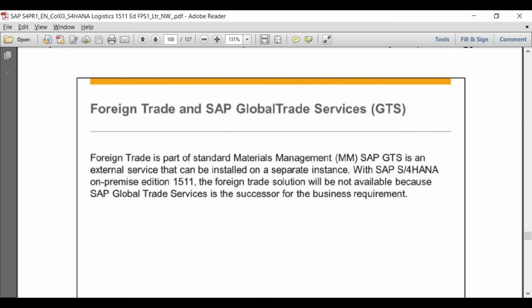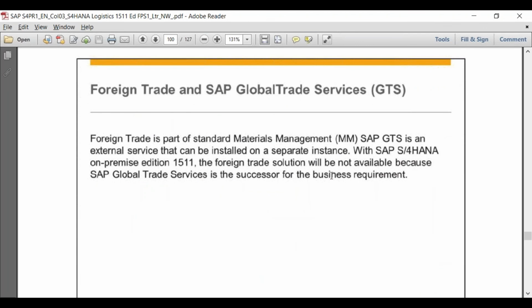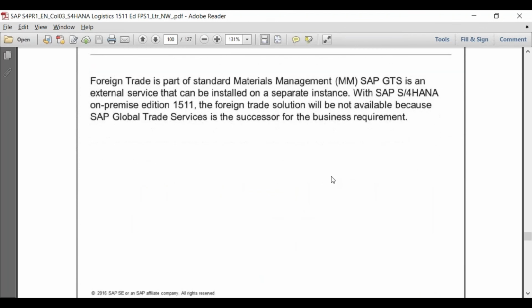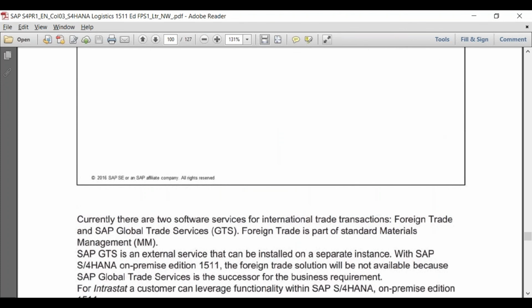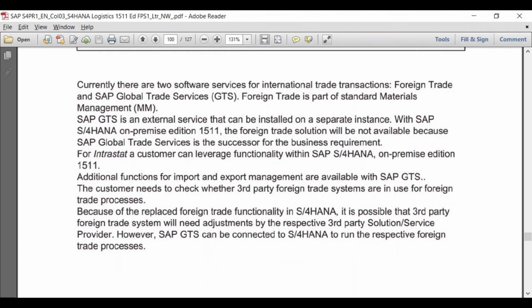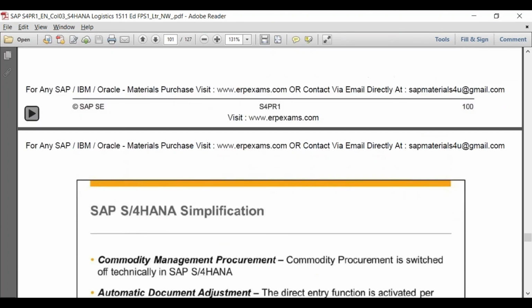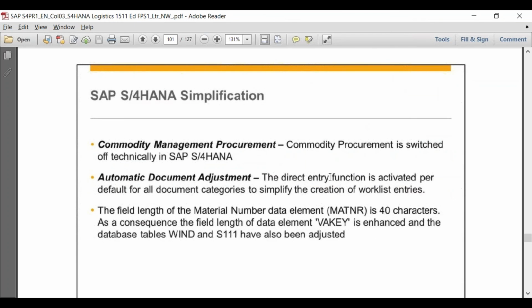Foreign trade and GTS, we discussed foreign trade functionality. It is only available for intrastat reporting. Otherwise, GTS is the solution. For customers who are using foreign trade functionality, it needs to be very clearly specified that this functionality is no more available. Another functionality is commodity management, which is again a very obsolete functionality, and it is not available anymore in SAP S/4HANA. And this is also something: the automatic document adjustment.